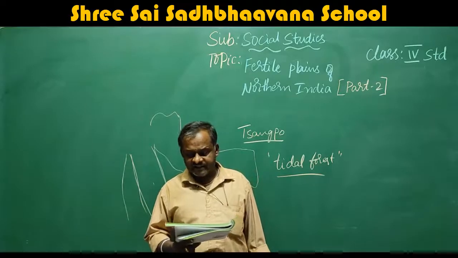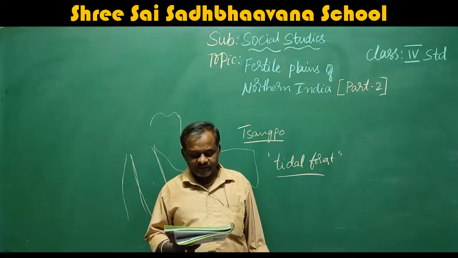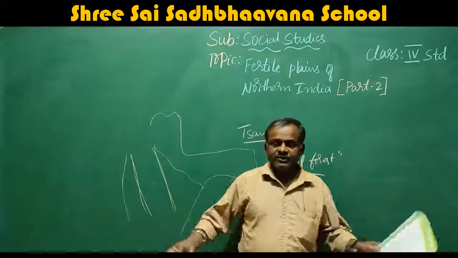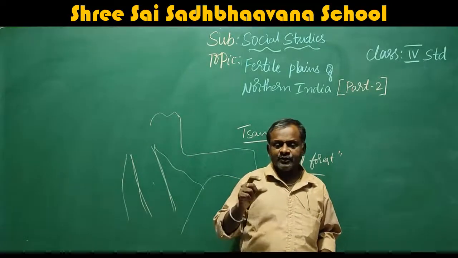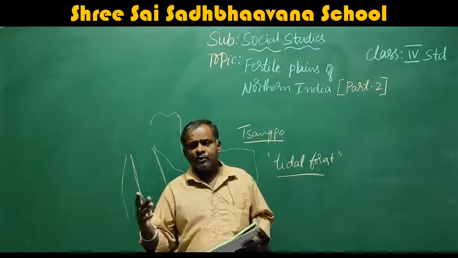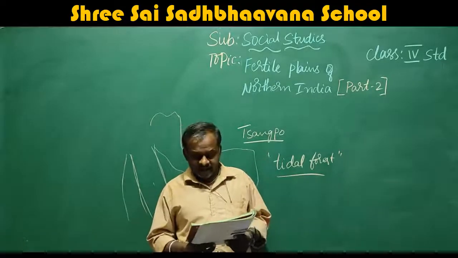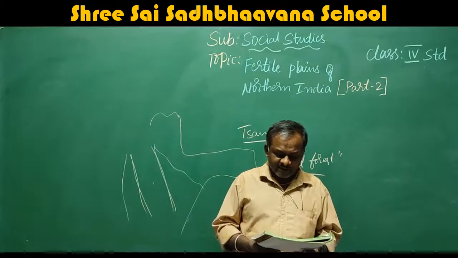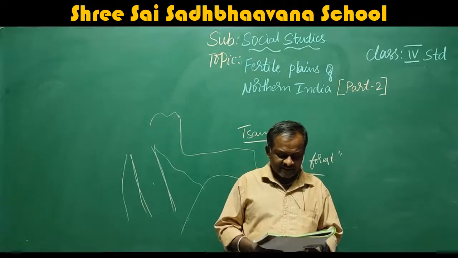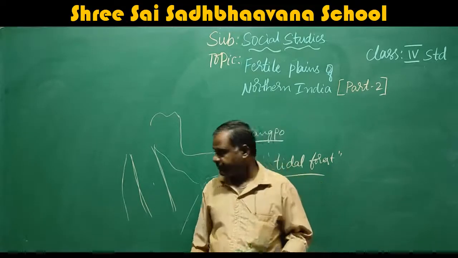Tea cultivation and terrace farming are dominant in Brahmaputra Valley. Tea cultivation, due to the hills, they cultivate tea. Cultivation means growing tea. And terrace farming. What is the meaning of terrace farming? Growing crops on the long narrow terraces cut along the slopes of mountains is known as terrace farming.